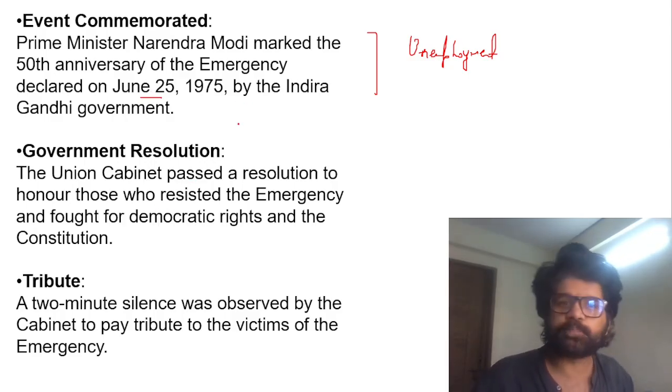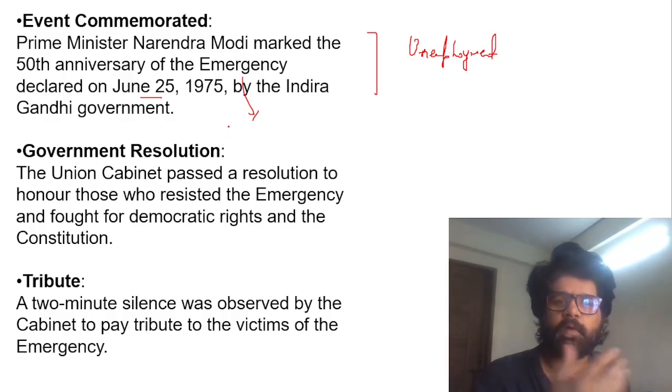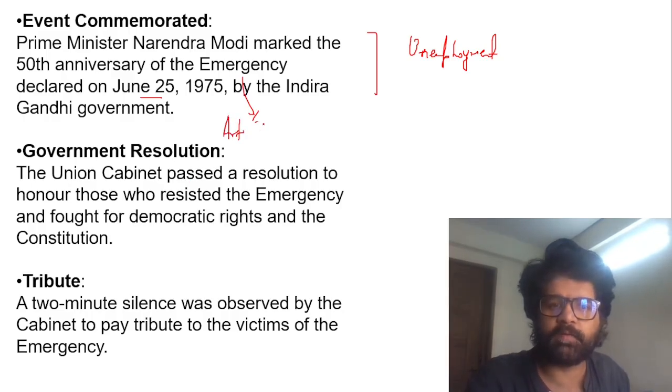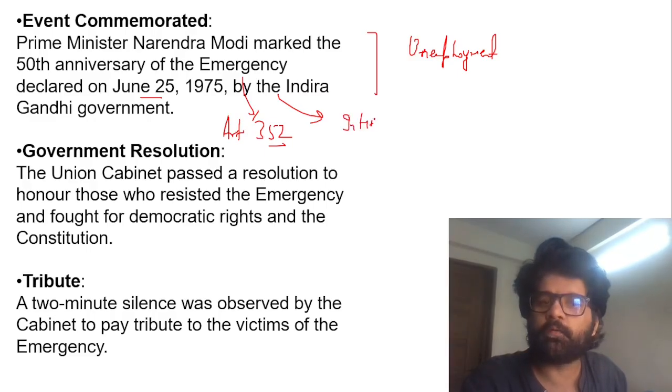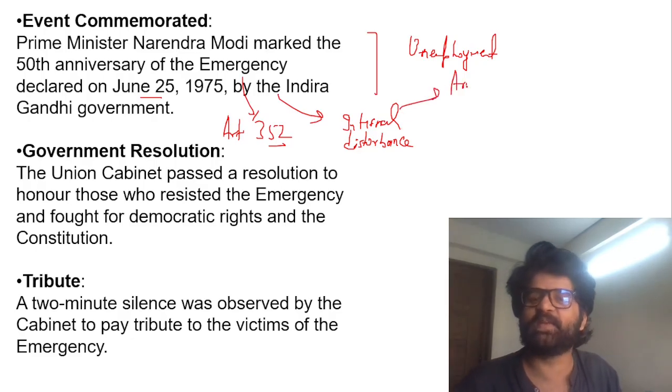Emergency was invoked by which article? Article 352. On which pretext? Internal disturbance. And that's why the 44th Amendment changed the words internal disturbance to armed rebellion. So keep these facts in mind, and these things will keep on happening.